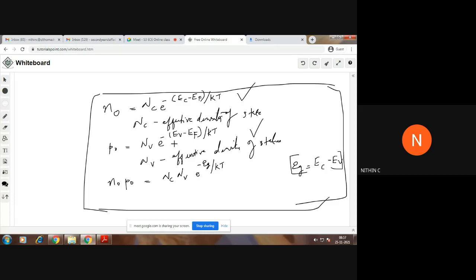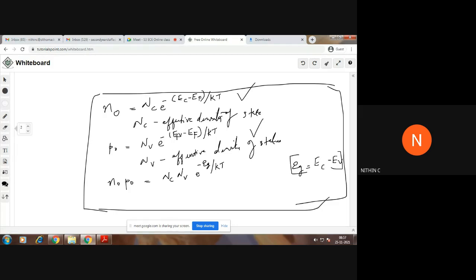Any correction? Anyone? Look at how you noted it earlier. P0 is equal to Nv into e raised to minus of Ef or Ev? It was Ef, right?